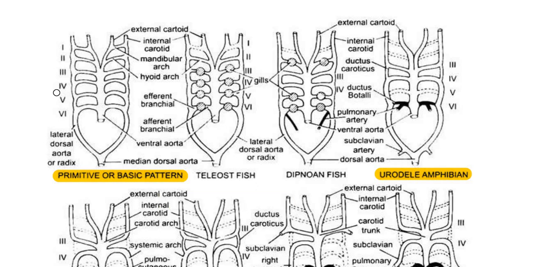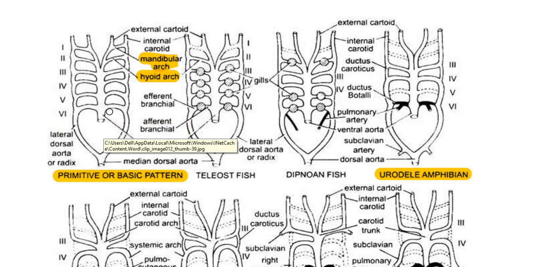They have got 6 aortic arches. The first one is called the mandibular arch. The second one is called the hyoid arch. So this is mandibular and this is hyoid arch, that is, the first and second aortic arch respectively. And the other arches, from the third aortic arch to the 6th aortic arch, depict the branchial arches.